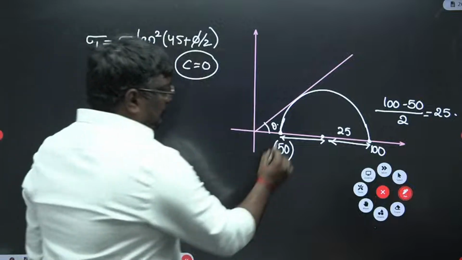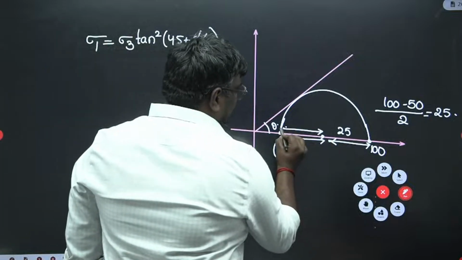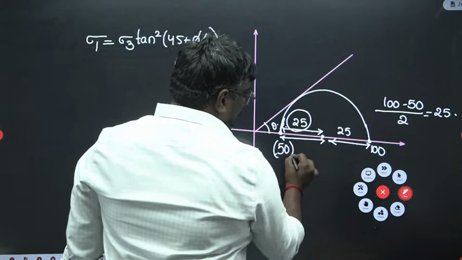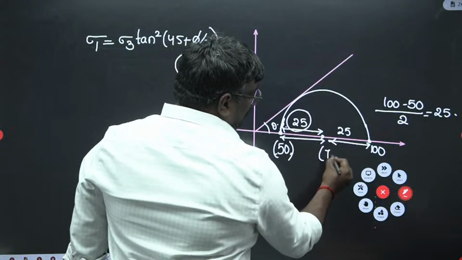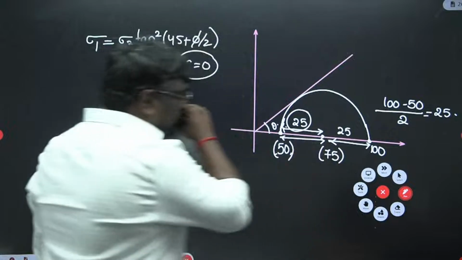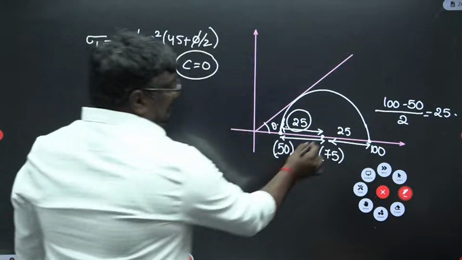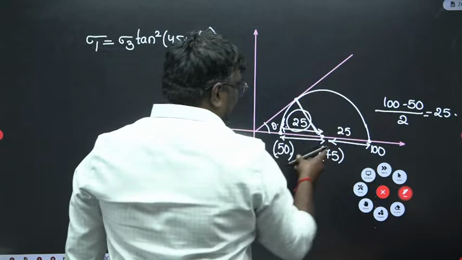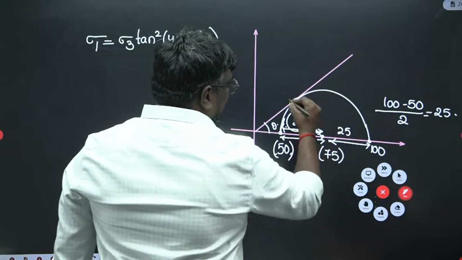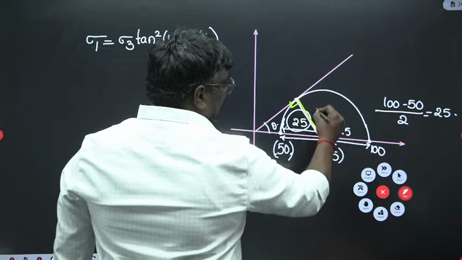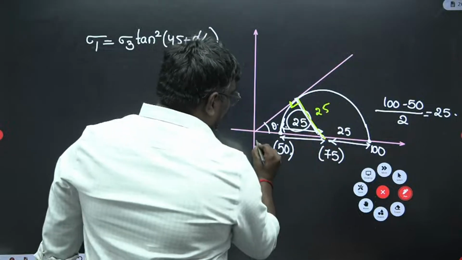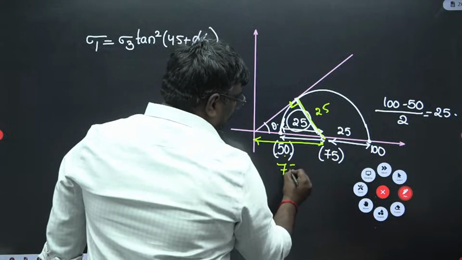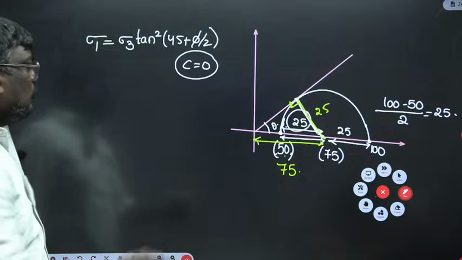Okay. Now see, students. This length in the x direction is 25. Okay. So what will we add? If you do this, this is 50. If you do this here, it will be 75. So this point is how much, sir? 75. And if I drop a perpendicular here, this is 90 degrees, right? So this is the radius. Radius is how much? Just now I told you 25. The length from here to here is how much, sir? 50 plus 25, that is 75. So sin phi is equal to what, sir?